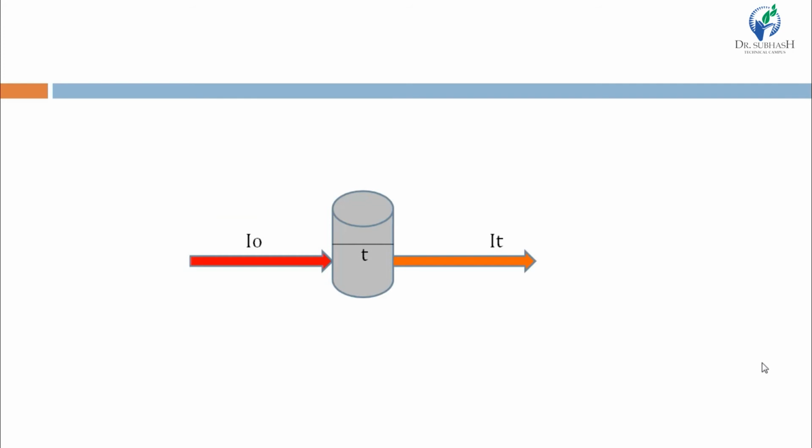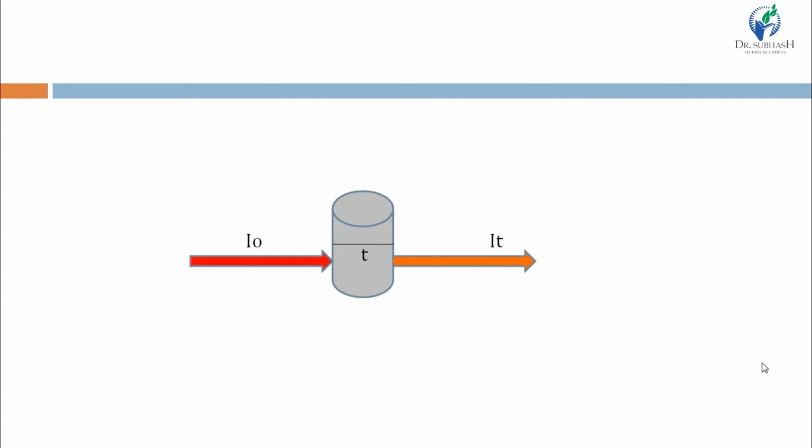Here, see, the thickness of the medium is small t, through which we are passing the incident light, of which intensity is I0, and the intensity of transmitted light is known as IT, right? First, see what is incident light. The light which we pass through the medium is known as incident light, and after passing, the light which we get is known as transmitted light.